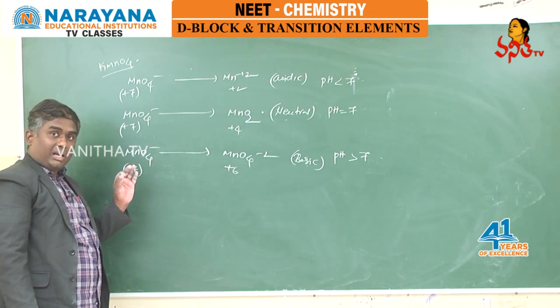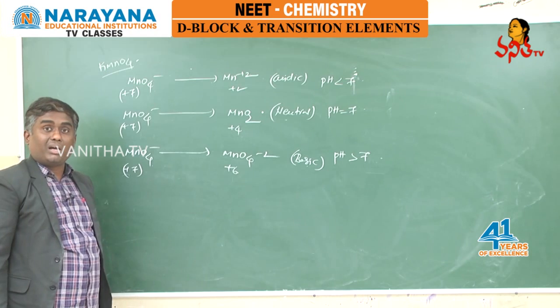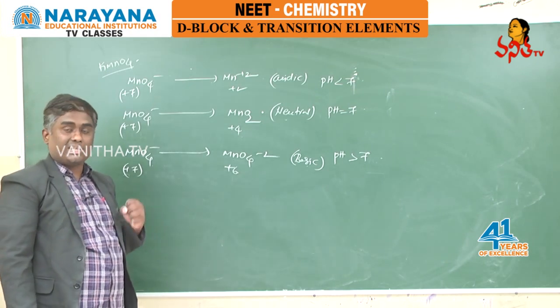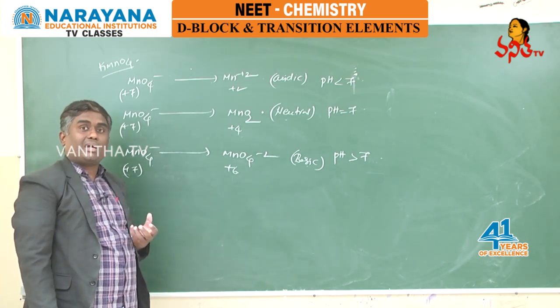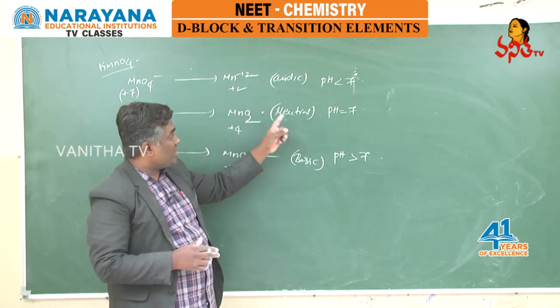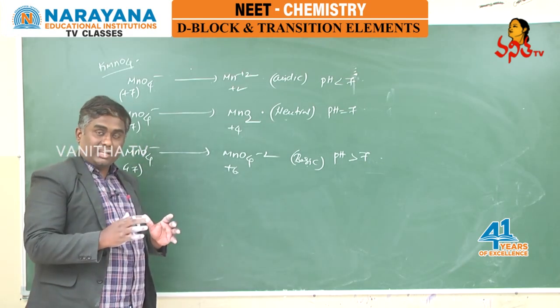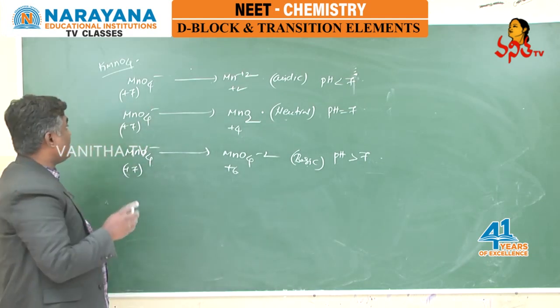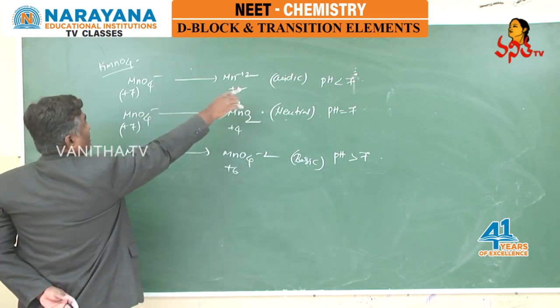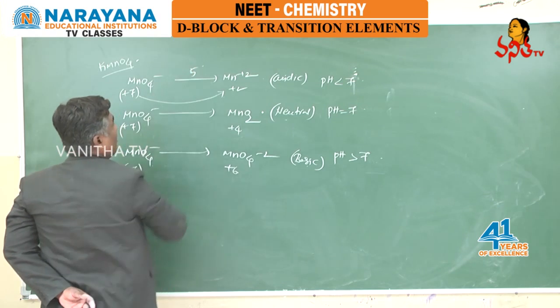Because of exhibiting the highest oxidation state, permanganate ion, or you can say potassium permanganate, acts as a strong oxidizing agent. And potassium permanganate can act as a strong oxidizing agent in acidic medium, neutral medium, or basic medium, means it acts as an oxidizing agent in all the mediums. The reason is, in acidic medium, +7 is becoming +2, change is 5.